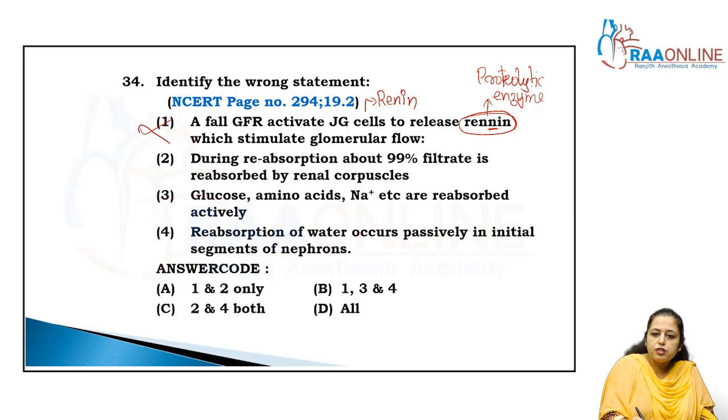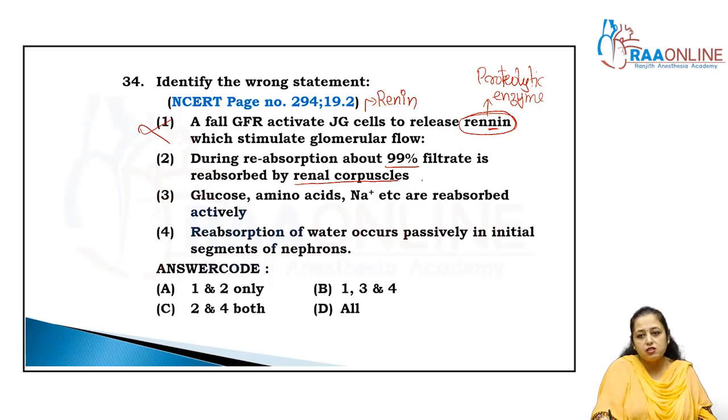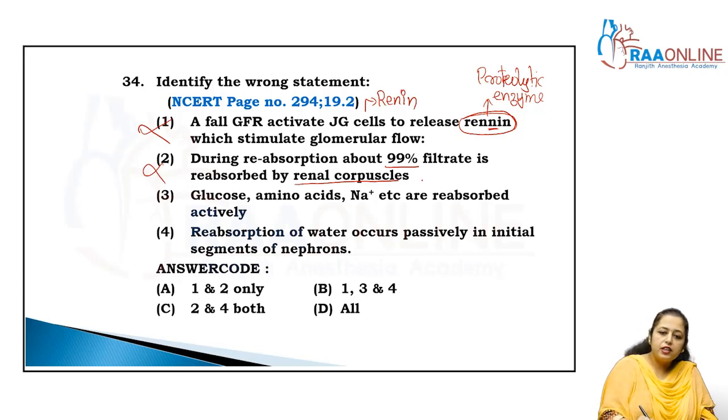Clear? Second one is during the reabsorption, about 99% of the filtrate is reabsorbed. It's correct, but by the renal corpuscle? No, by the renal tubules actually. It is the line of NCERT; just change one word, the corpuscle instead of the tubule, and that statement gets wrong, right? Clear? Glucose, amino acids, sodium, etc. are reabsorbed actively.